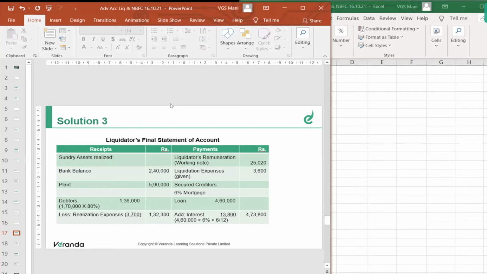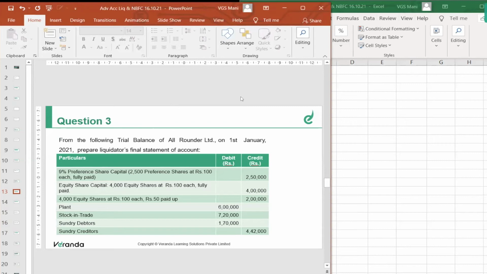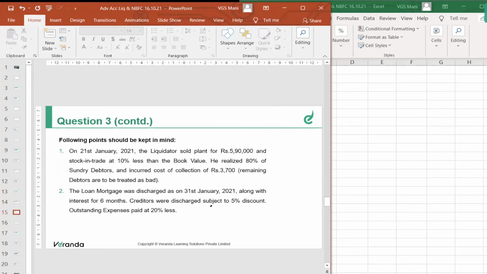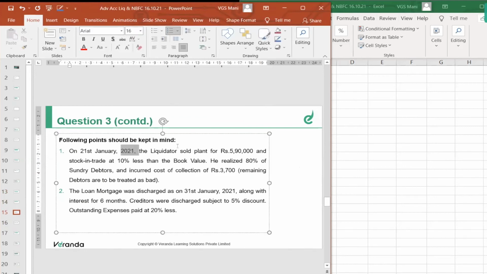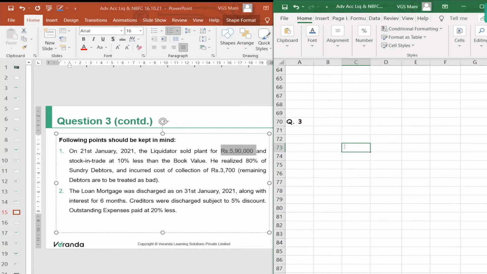Again, here the question is assets realized. It's only a trial balance that is given. We cannot take these values. Assets realized: the liquidator sold the plant for 5,90,000. So plant, 5,90,000. Then stock, how much did it realize?